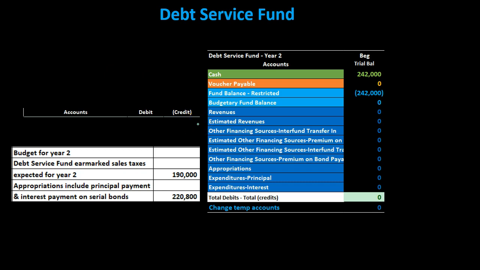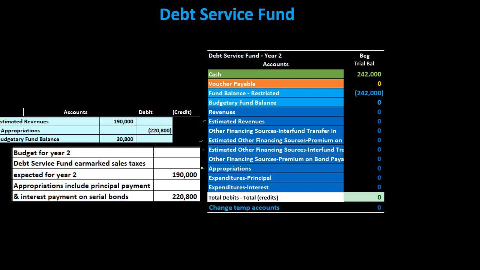If we go through the blue accounts, the dark blue accounts, the income statement type of accounts, those that are temporary accounts, those would typically close out to what would be the equity section in a for-profit organization, closing out the fund balance here. Let's look for those items that are going to be the estimating items or the budgetary accounts. That's going to include the estimated revenue because it says estimated. And then we have the estimated other financing sources, budgetary accounts given away by the fact that they say estimate. And then we have the appropriations, should be kind of related to the expenditures or expenses, even though they don't sound like expenditures or expenses, appropriations.